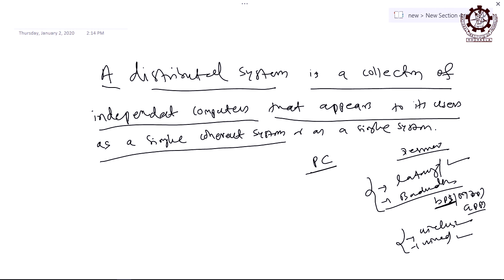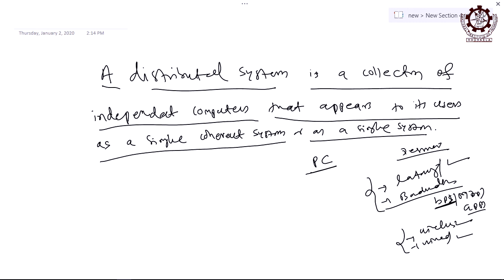So, this is the definition of distributed system, and how to understand and how to achieve this single coherent system is the goal of this particular subject. How to achieve it, though a large number of components are available in a distributed system, but it will be behaving like a single coherent system is really a challenge for the designers.